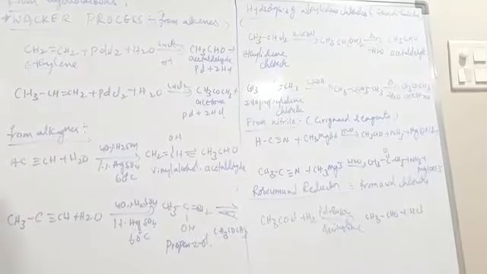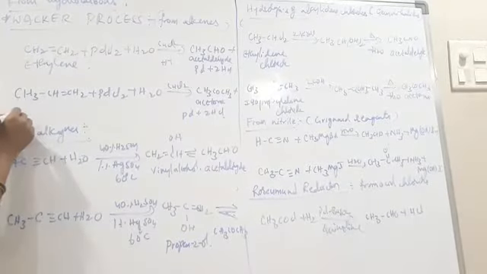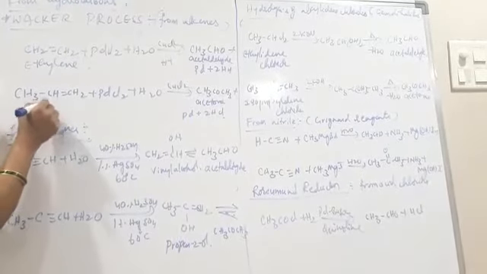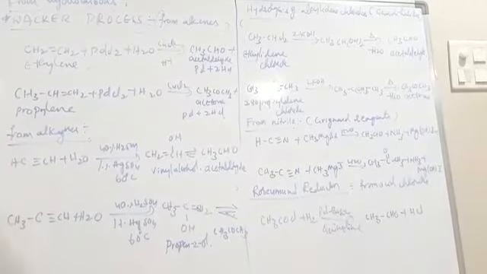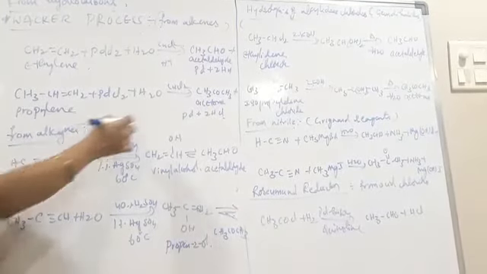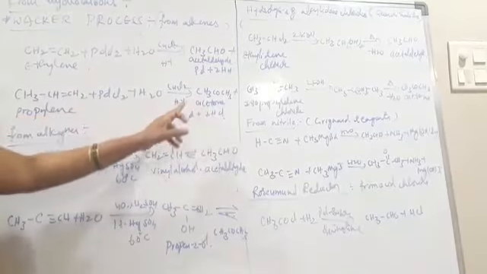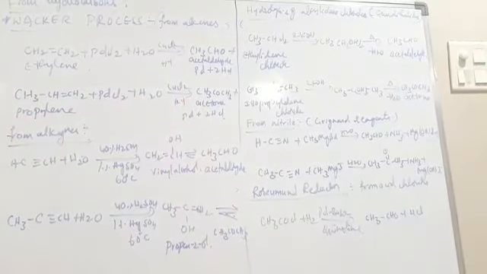Okay. Next, for the preparation of acetone, we take propylene, an alkene. So propylene also undergoes reaction with acidified palladium chloride in cupric chloride. Okay, here we get acetone along with the palladium. So this is the preparation of aldehydes and ketones from alkenes.